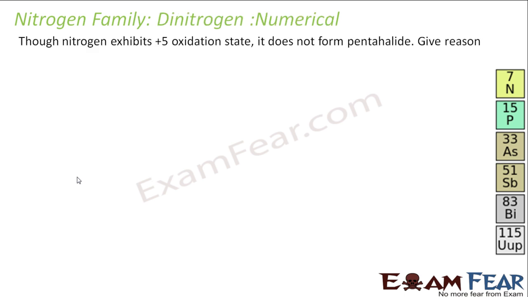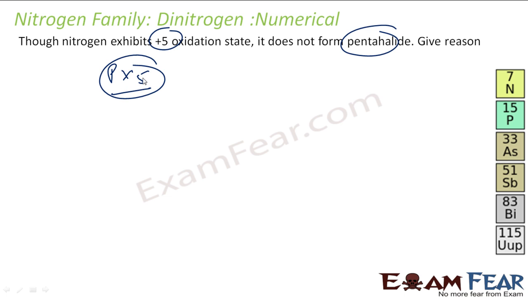Though nitrogen exhibits +5 oxidation state, it doesn't form pentahalide. Why? See, pentahalide is what? PX5. To form PX5, it needs oxidation state of +5, that is okay, but it needs covalency of 5. But covalency of 5 is not possible in nitrogen. Why? Because it doesn't have empty d orbital, so it is not possible.